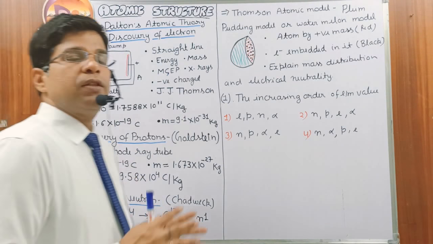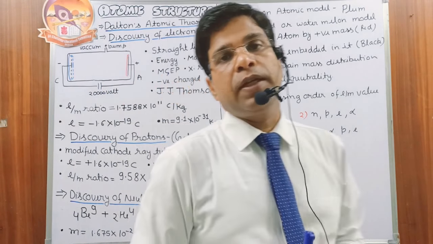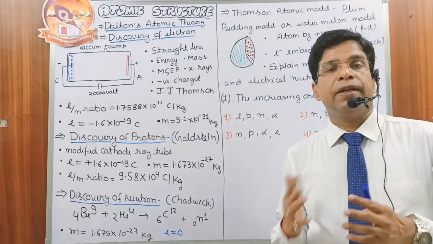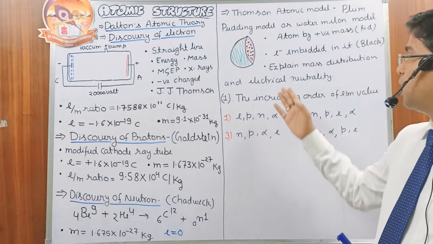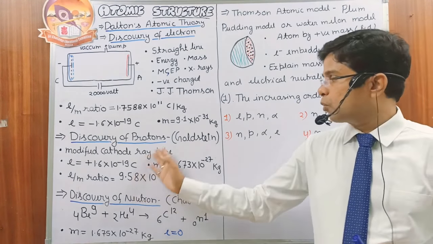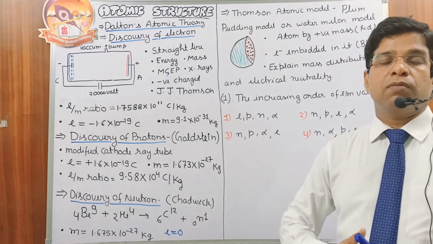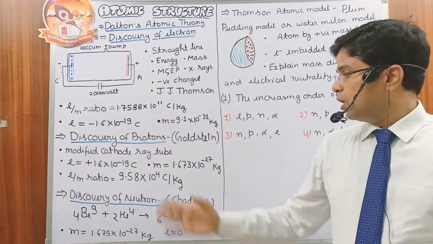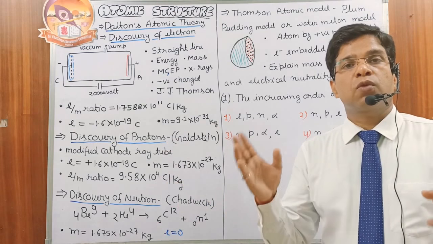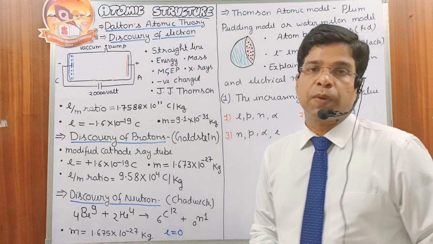This model successfully explains the electrical neutrality of the atom as well as the mass distribution. Mass of the proton is more, so the proton occupies more space, and mass of the electron is very less, so the electron occupies less space.